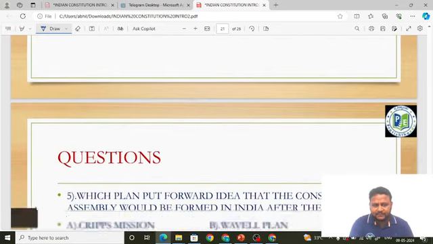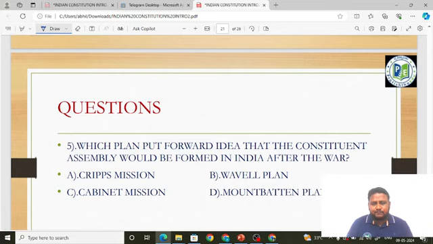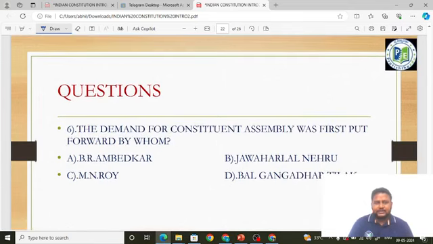Very important, friends. Which plan put forward the idea that the Constituent Assembly would be formed in India after the war? Even the August Offer said so, and even the Cripps Mission said so, but in these options there is no August Offer, while Cripps Mission is there. So the answer is the Cripps Mission. Please pay attention: even the August Offer said after the war, even the Cripps Mission said after the war. Depending on the options, you should answer.